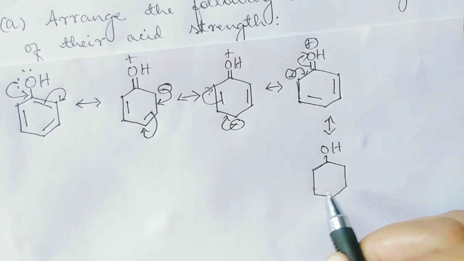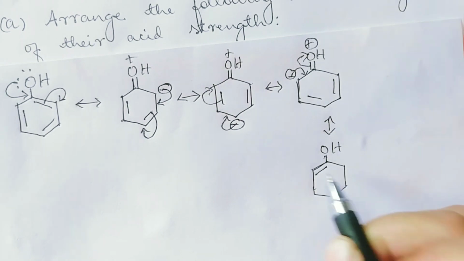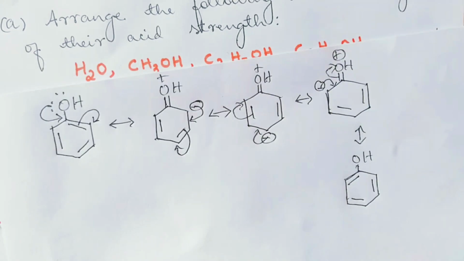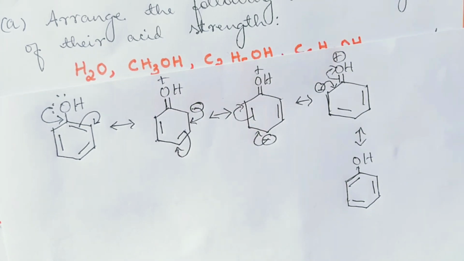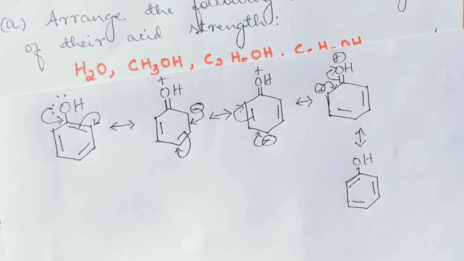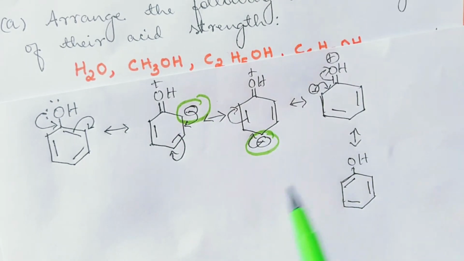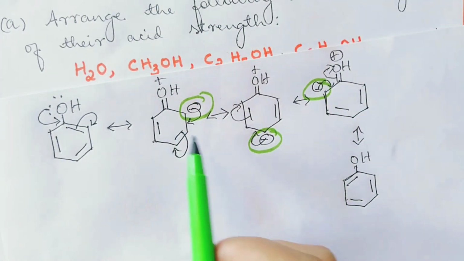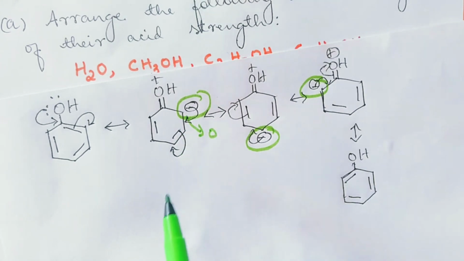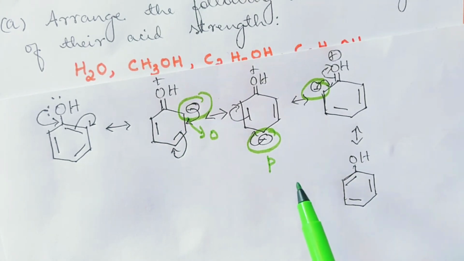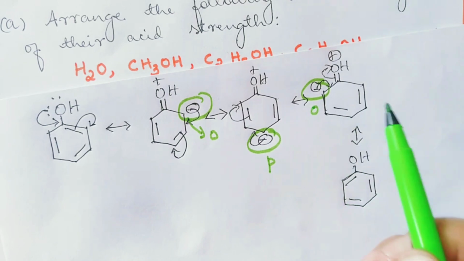If you look here, you will see that the electron density is high where this is your ortho position, this is your para position, this is your ortho position.